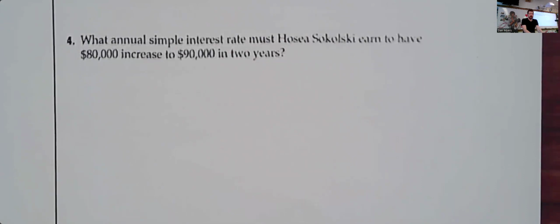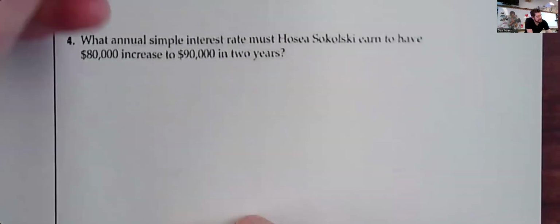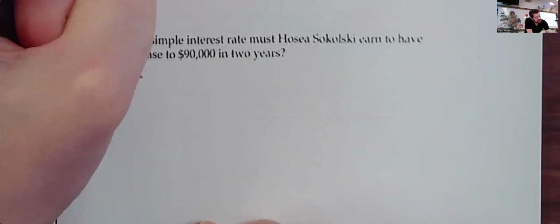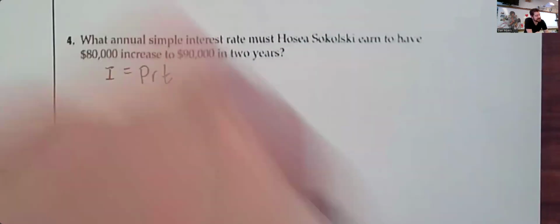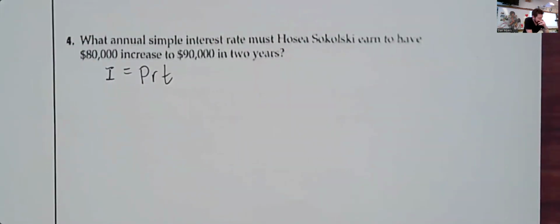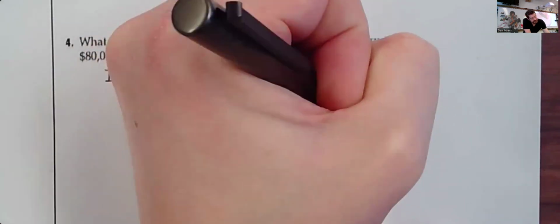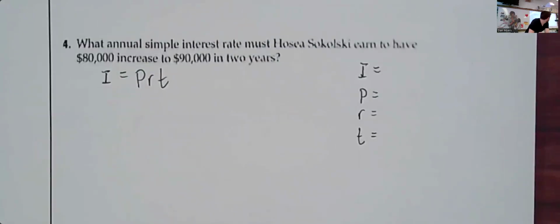But the way that it's worded, there's some implications that we have to account for here. So we're still using, write this down, I equals P times R times T. So off to the side, I, P, R, T. Those are our values.